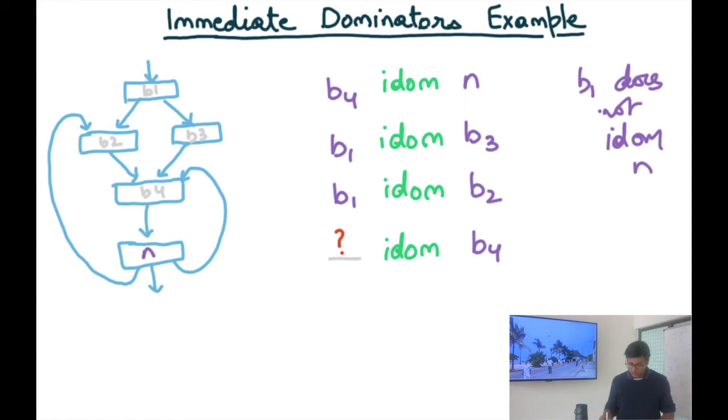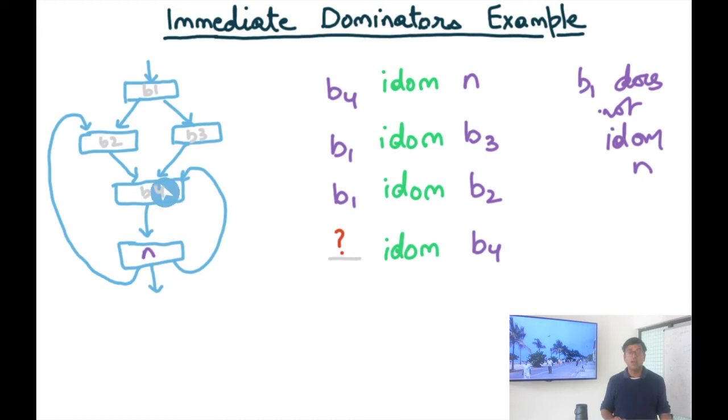Does B2 immediately dominate N? The answer is no, because B2 doesn't even dominate N. So forget about immediately. It doesn't even dominate N because there exist paths which can reach N without going through B2. Similarly, B3 does not dominate N, and so B3 does not immediately dominate N either. Does B4 immediately dominate N? Firstly, we have to ask the question, does B4 dominate N? The answer is yes.